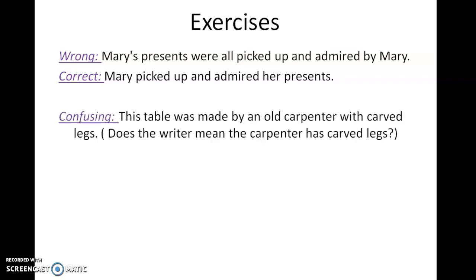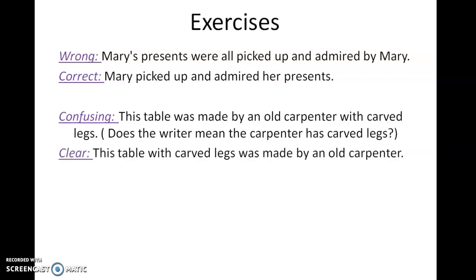Next one, the confused sentence. This table was made by an old carpenter with curved legs. Who has curved legs here? Whether the table has curved legs or the old carpenter has curved legs. Does the writer mean the carpenter has curved legs? This table with curved legs was made by an old carpenter. See, that's the correct sentence.